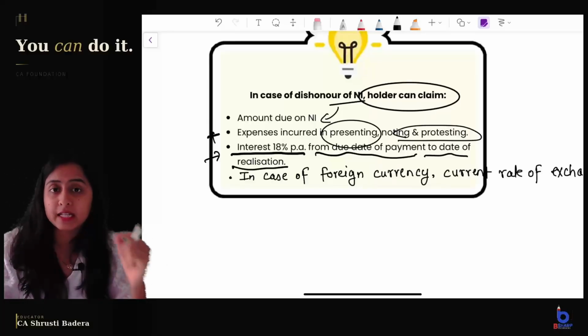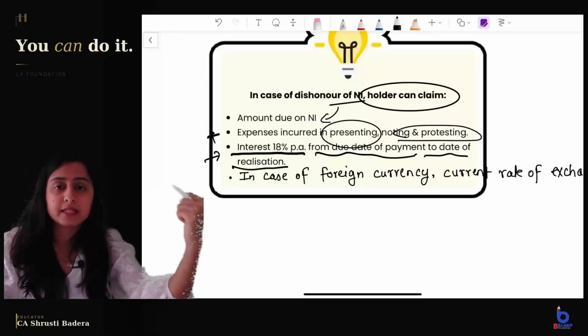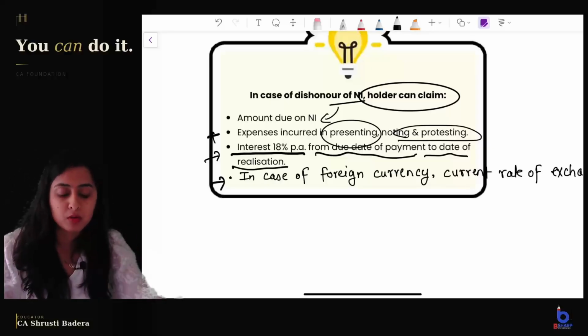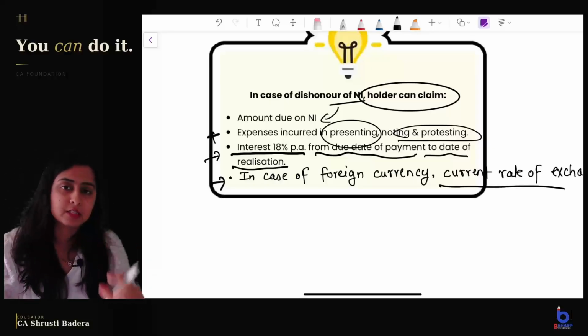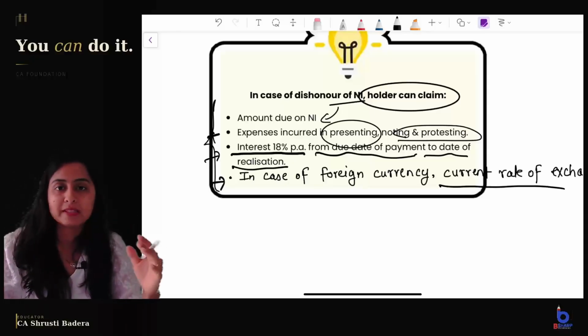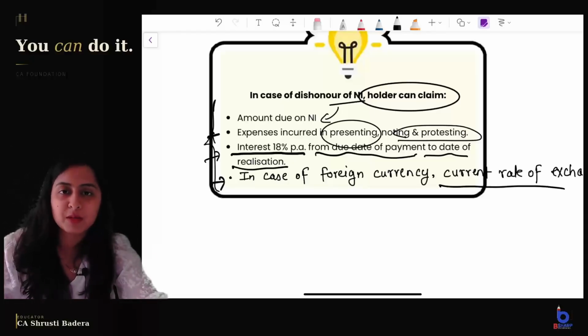So interest at the rate of 18% per annum from the due date of the payment till the payment is actually made. And also in case a foreign currency is involved, then you will also get the amount at current rate of exchange. So these are the 4 things you should remember for rules of compensation in case of dishonor of negotiable instrument.